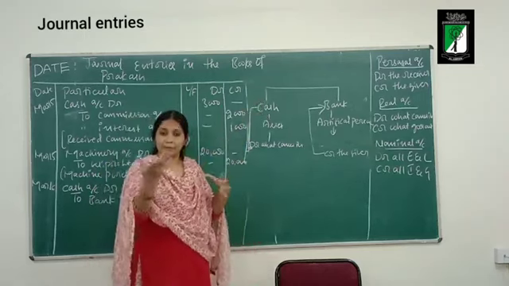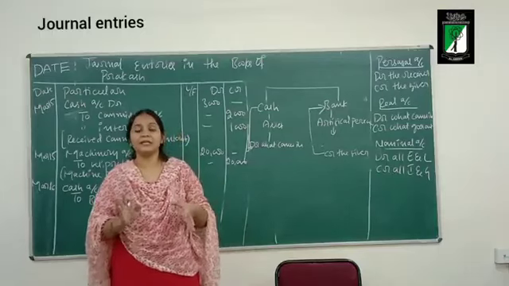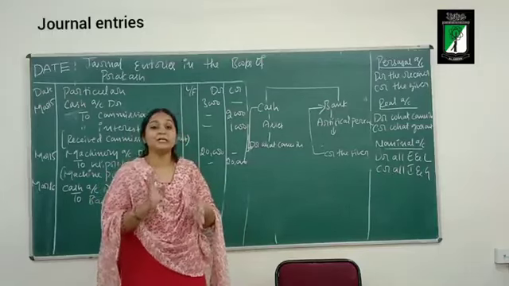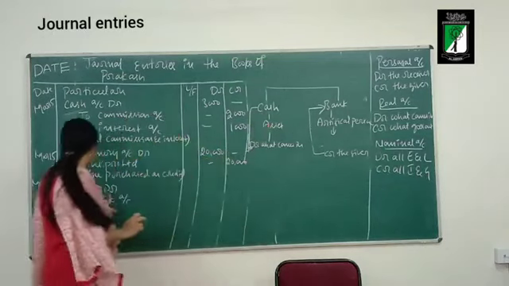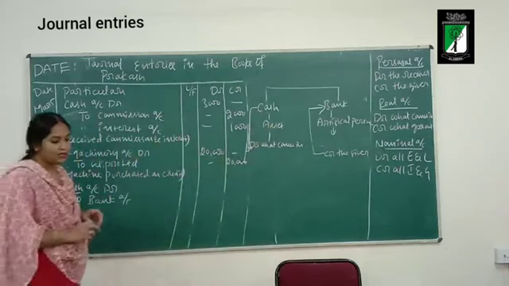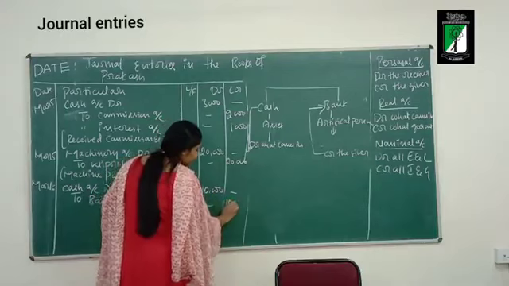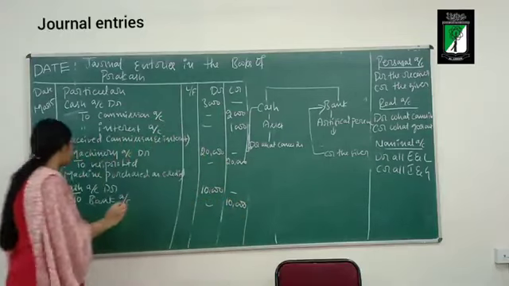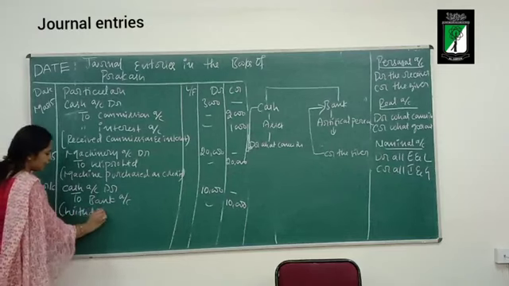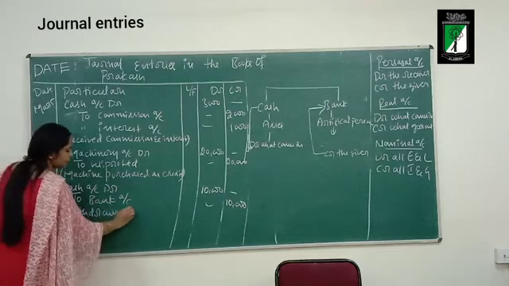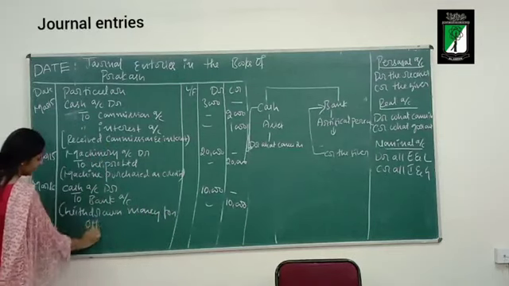Here the businessman is withdrawing money for official use. So I have debited the cash account. What is the amount? Rupees 10,000. Narration: withdrawn money for office use. So this is the journal entry.